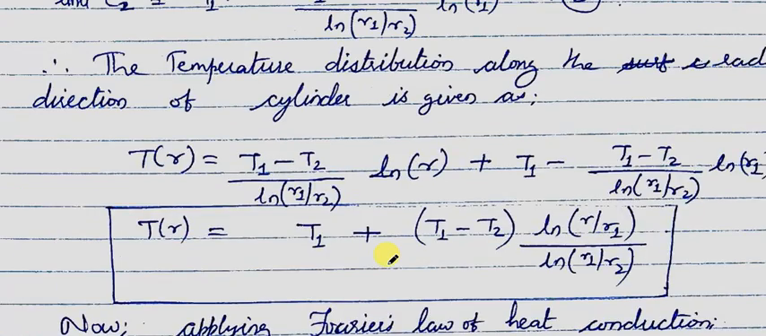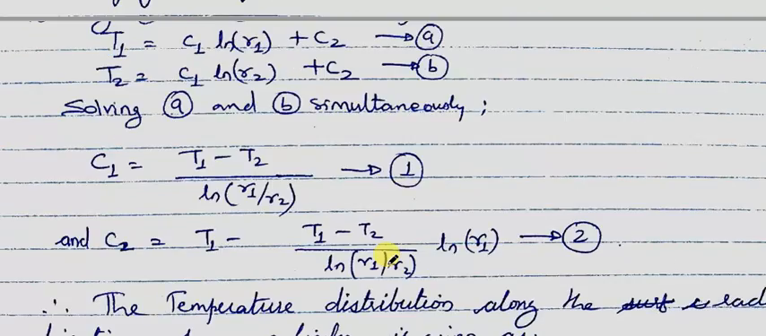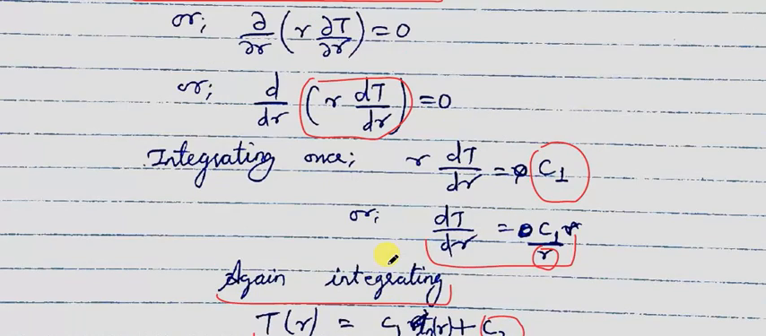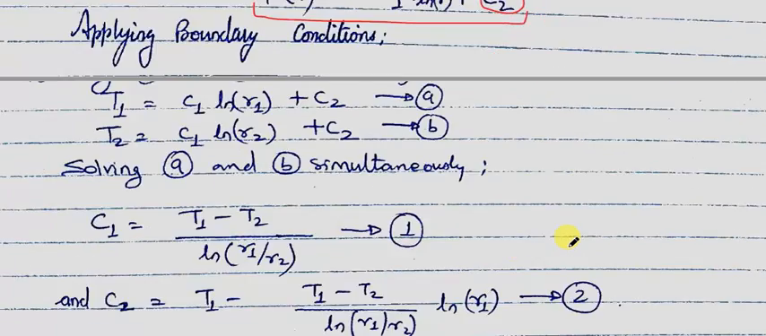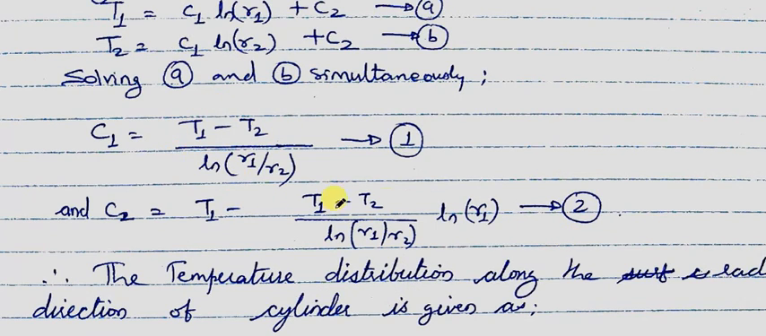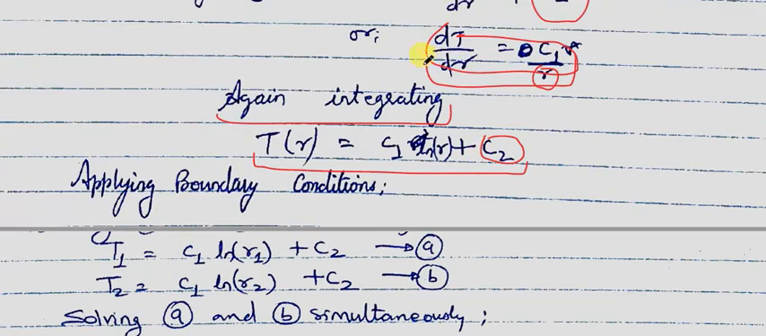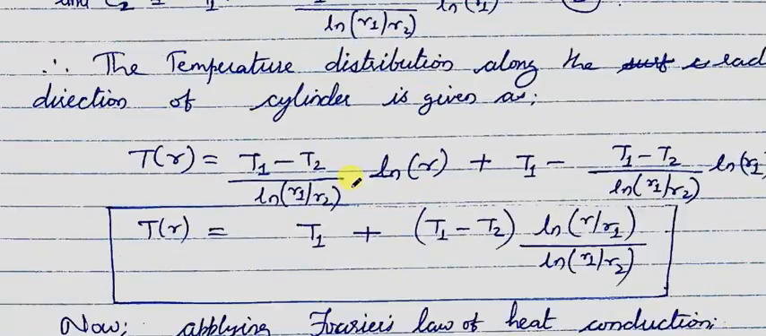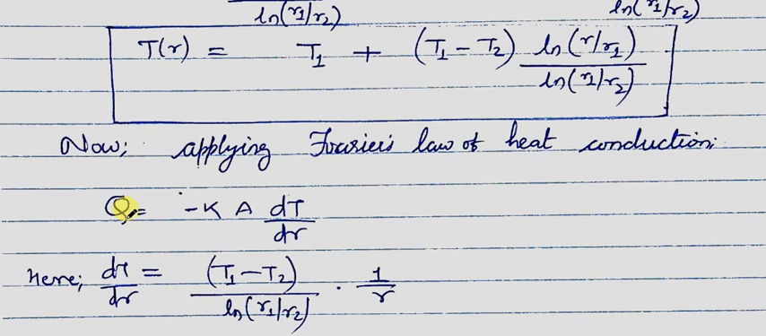Now we also have to have the value of dT/dr. From here we have seen that dT/dr is C1 upon r. Since we have the value of C1 as (T1 minus T2) upon ln(r1 upon r2), when we multiply it with 1 upon r, we will get the value of dT/dr. That dT/dr will be used for finding the heat conduction expression.